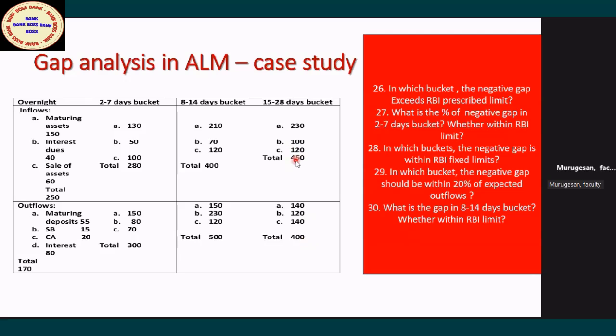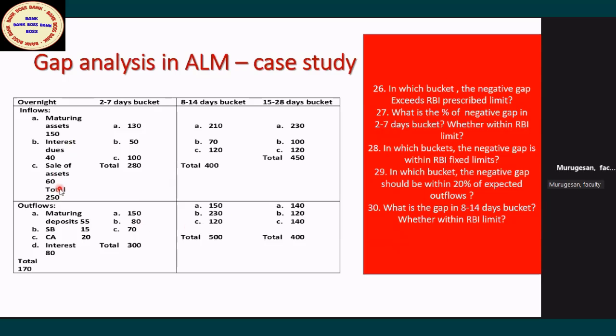So that means it's a positive gap. For a positive gap, don't worry about the RBI guideline, because the RBI guidelines are very strict for a negative gap. Here it is a positive gap, so don't worry about the percentage and all. Sir, no need to calculate the cumulative gap? You have to calculate the cumulative gap if the question asks for it.